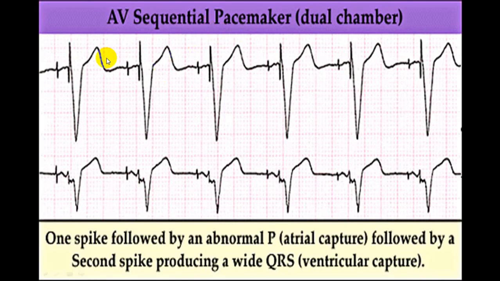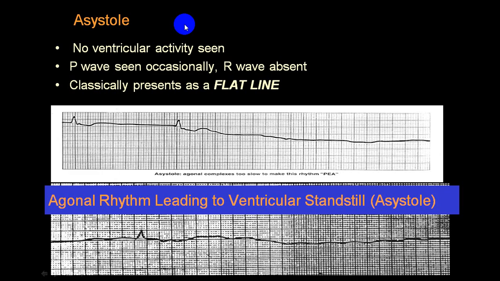And when both are not working, you can see here two spikes. So this is the atrial spike, this is the ventricular spike. And following this ventricular spike, this is a broad QRS complex. So this is AV pacing, or we call dual pacing, or sequential pacing.